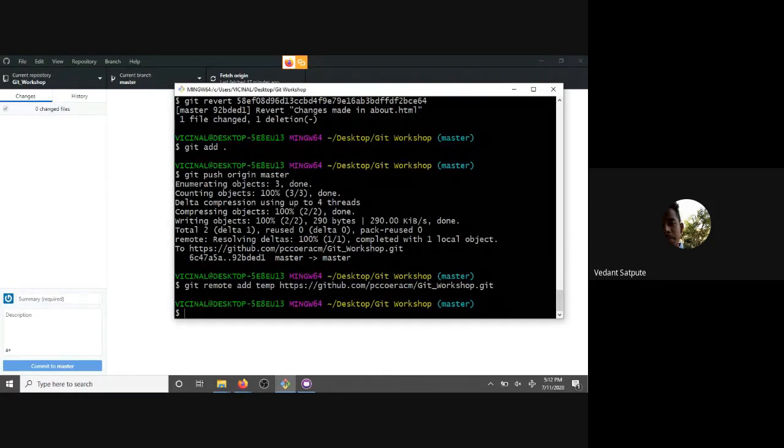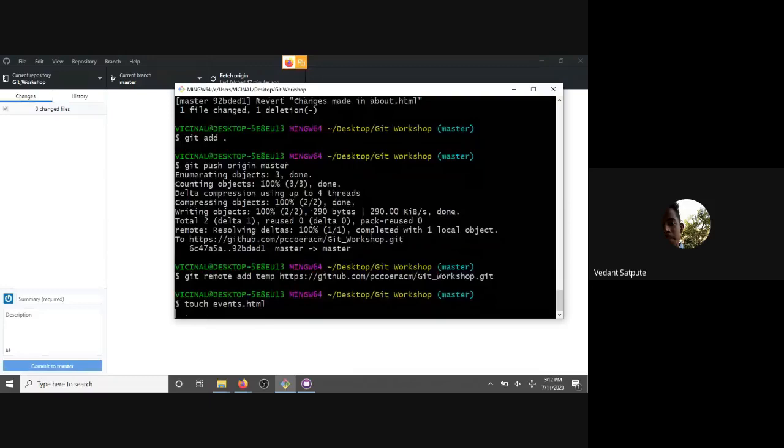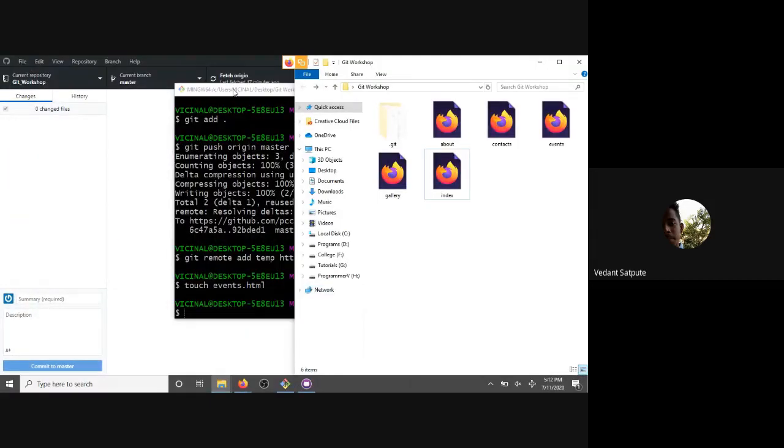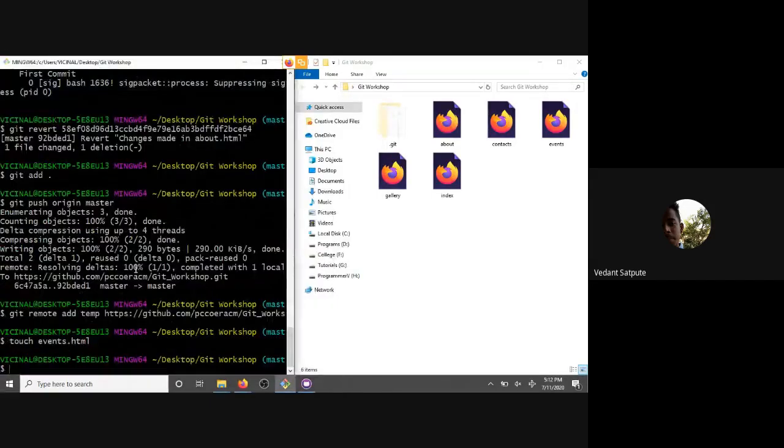Now suppose I create a new file called events.html using git touch. Right, we have this file now created on the desktop. I do git add.